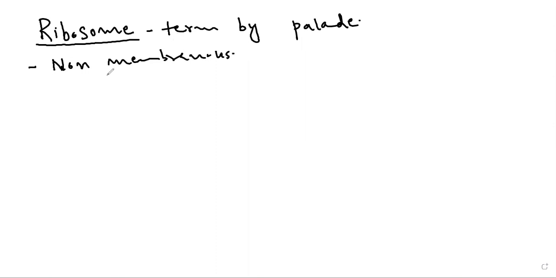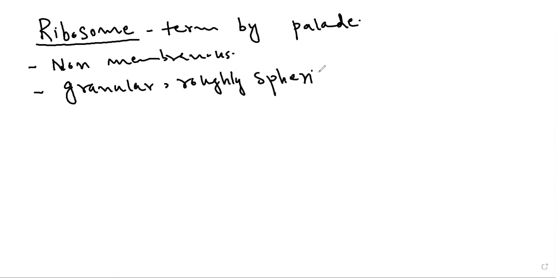After that, they are granular, roughly spherical. They are dense, grains-like structure, and they are roughly spherical. They are a little bit spherical, but they are not totally spherical. That's why they are called granular and roughly spherical structure.